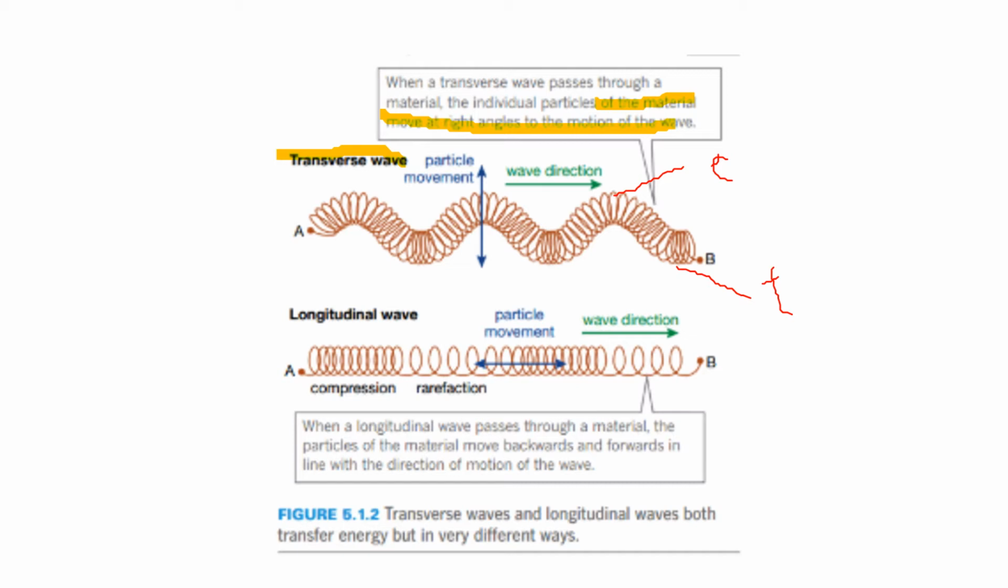All right, something for you to consider. If we look at longitudinal waves, going back to this slide here, let's just say I highlight this in light green. In a longitudinal wave, the wave is going forward and backward. It says when a longitudinal wave passes through a material, the particles of the material move backwards and forward in line with the direction of the motion of the wave.